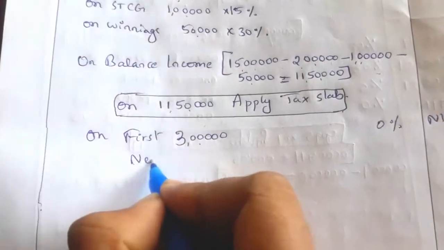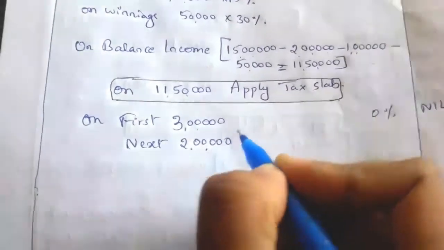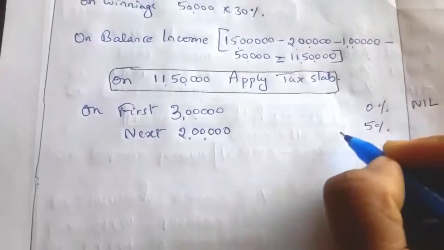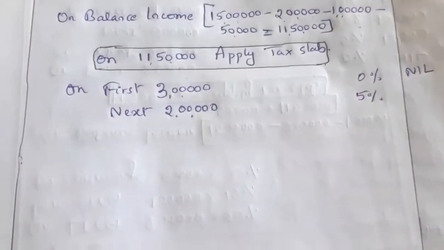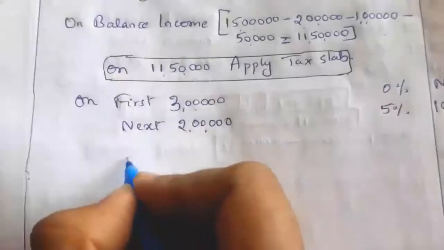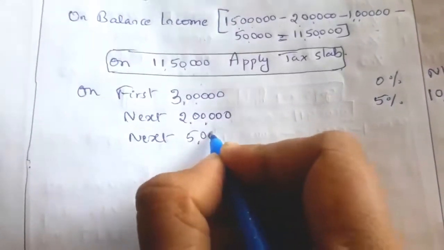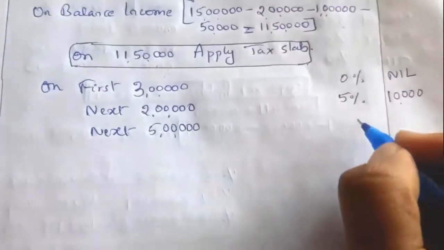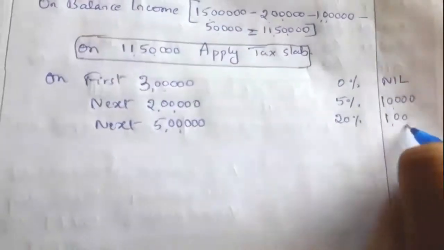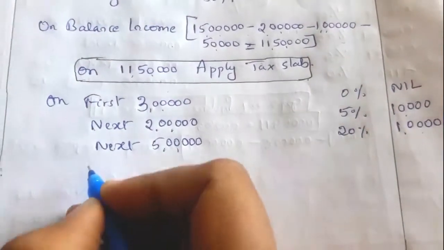Next, on 2 lakh income he has to pay 5% tax, that is 10,000. Next, on 5 lakh income he has to pay 20% tax, that is same as the previous case also, 1 lakh. Next we have to take balance income.